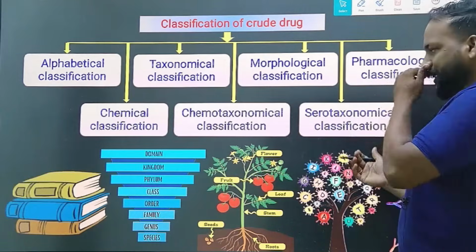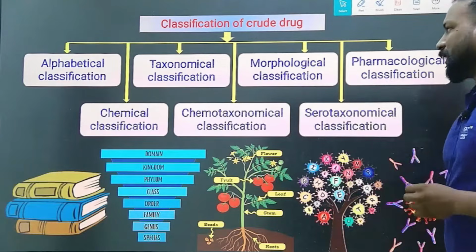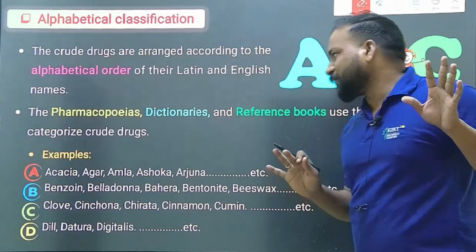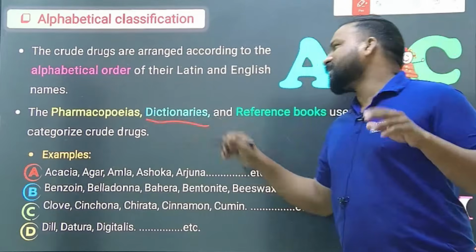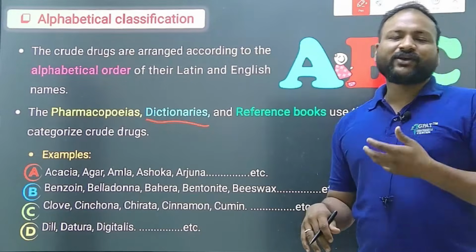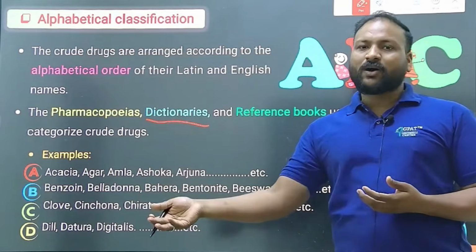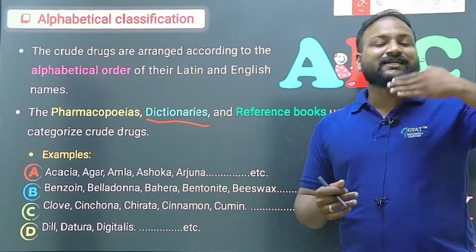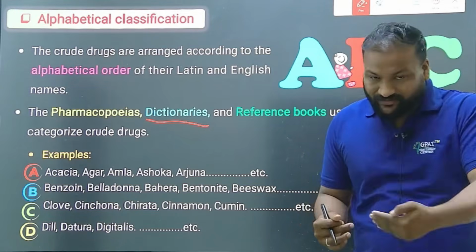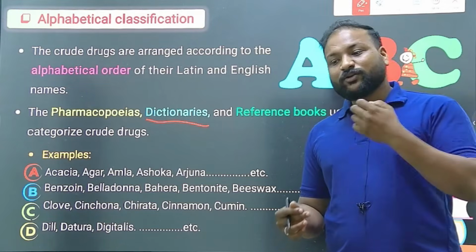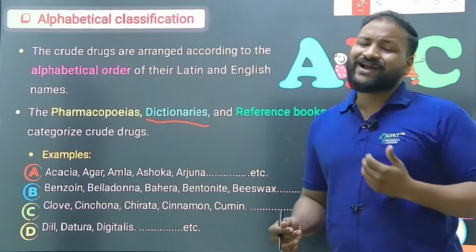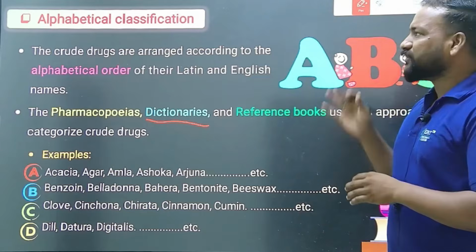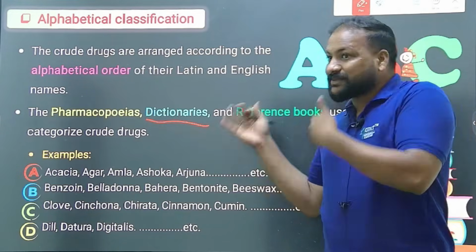Okay, let us see each one in detail in a very quick manner so that you understand. Alphabetical, right? That is simple. Let me tell you an example: dictionaries. What we observe in dictionaries, apart from all other study materials or any other books, is that a dictionary is a source where all the data is arranged in an alphabetical manner. Similarly here, the entire drugs are arranged like a dictionary.